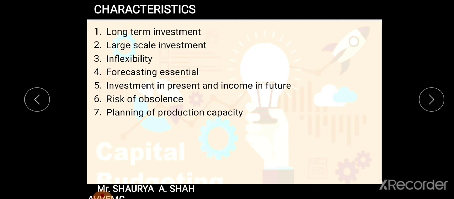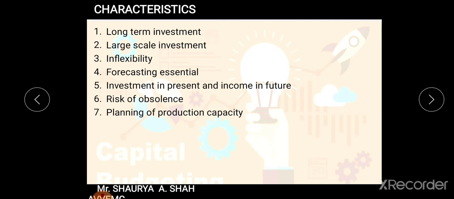What is your production capacity? How much are you going to produce according to the demand or according to the consumer's necessity? This planning is to be done in advance. Then only you can consider any capital project or capital budgeting. Is it clear? Fine.